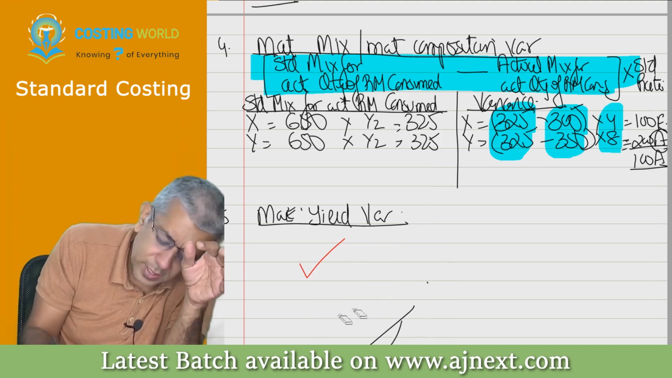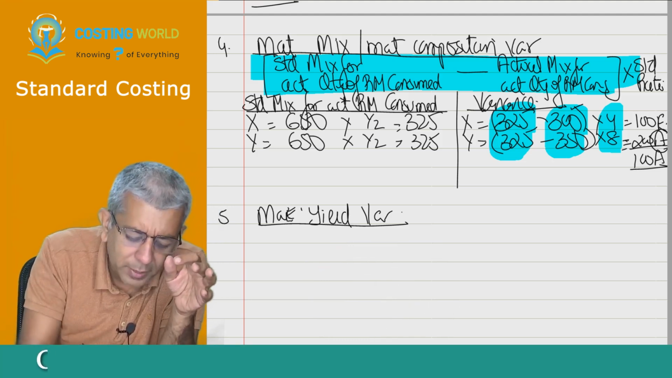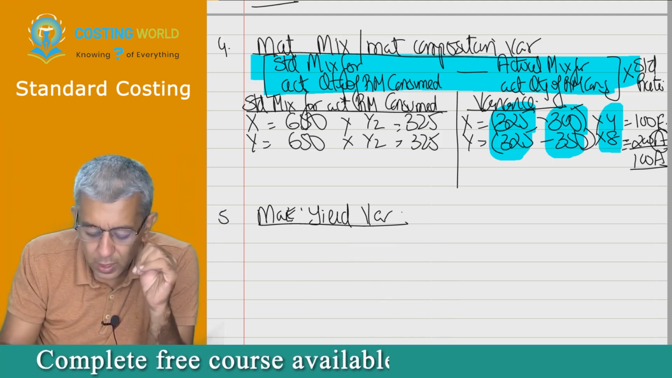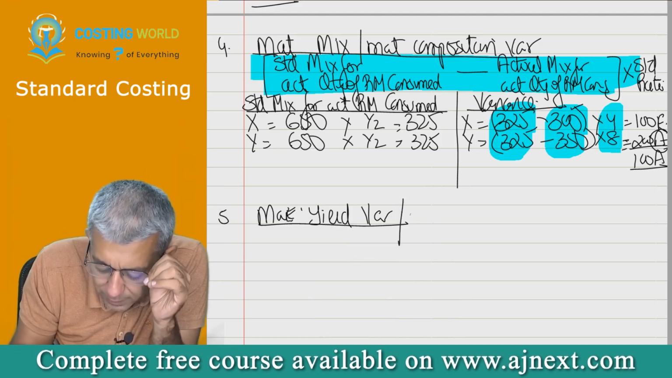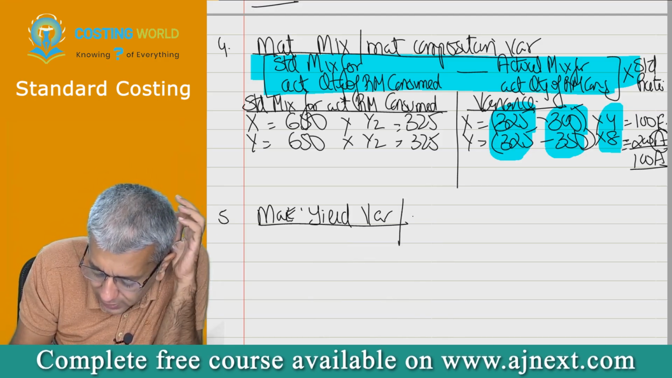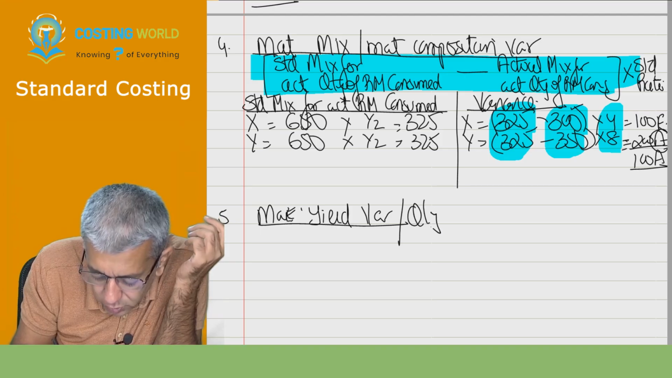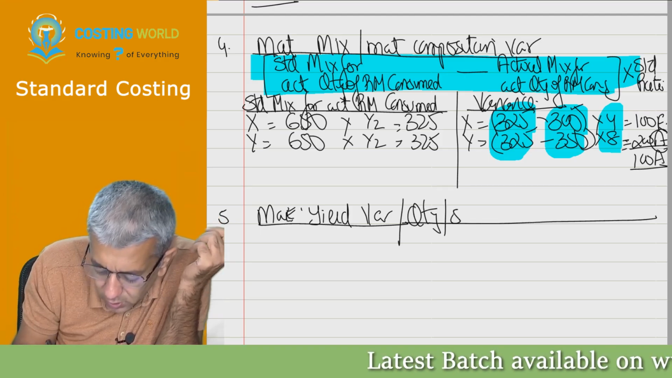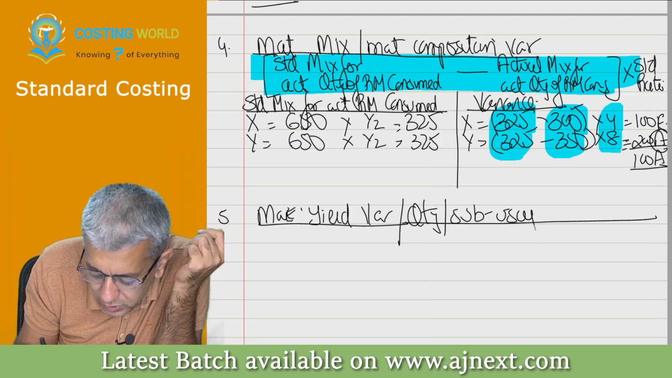So everybody understood this? All fine. Next part. This is the last variance that we are going to be doing, material yield variance. Now, material yield variance is called by many other names. You all call this particular thing quantity variance also. You write down. You will call this particular variance sub-usage variance also.